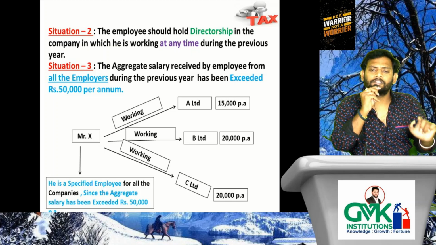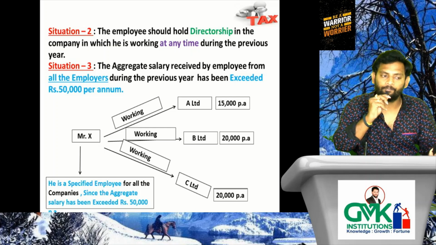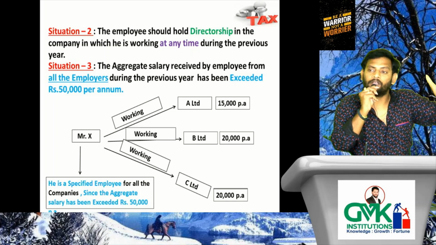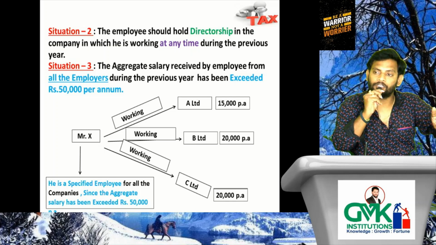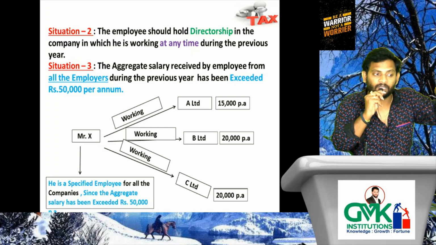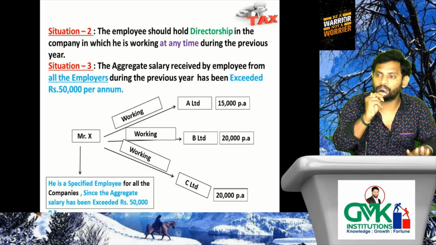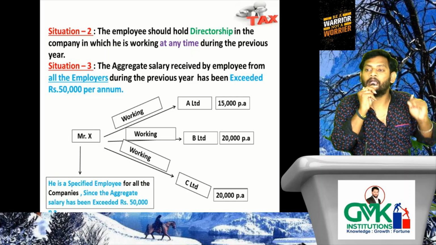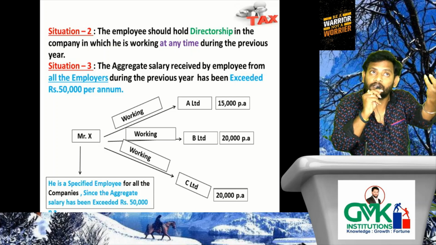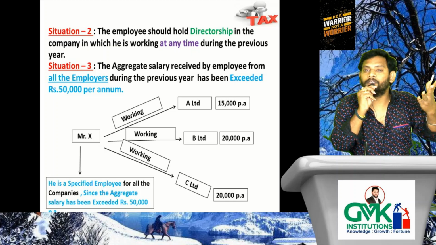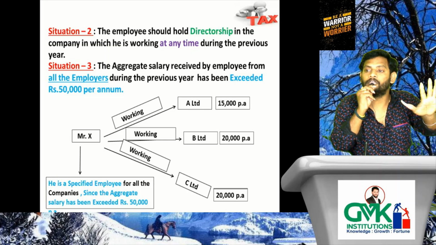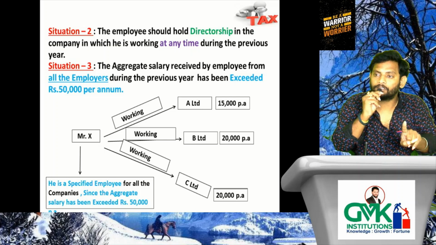From this entire discussion, please tell me your observation. For the purpose of situation 1 and situation 2, that is substantial interest and directorship, he will be treated as specified employee only in those companies in which he is holding substantial interest or directorship. But when it comes to situation 3, aggregate salary, he will be treated as specified employee for all the companies because we are considering salary from all the companies. Hence, for all the companies, he will be treated as specified employee if the aggregate salary received is exceeding 50,000 from all the employers. Understood the point?